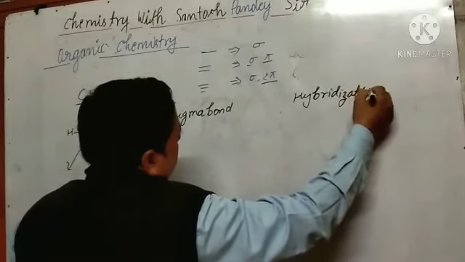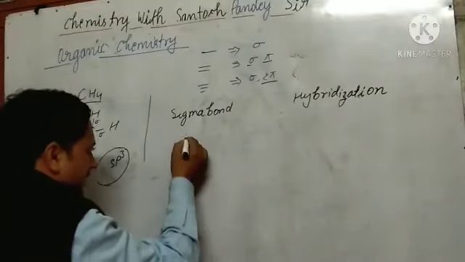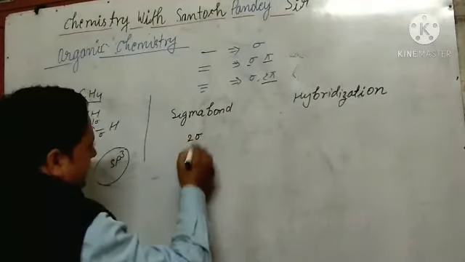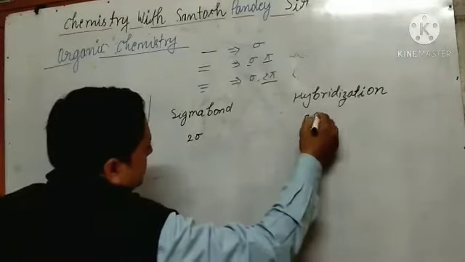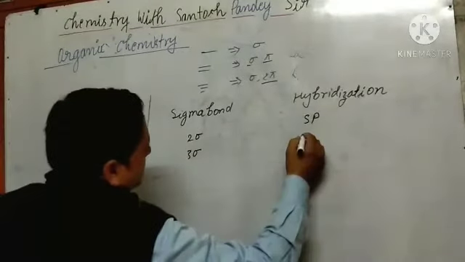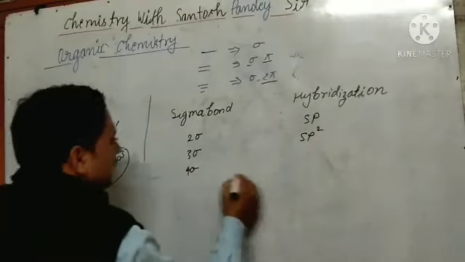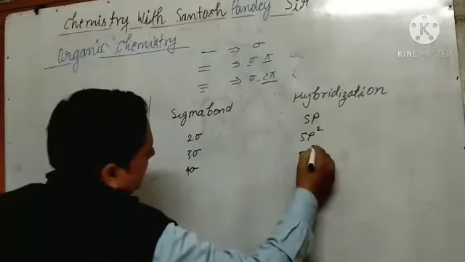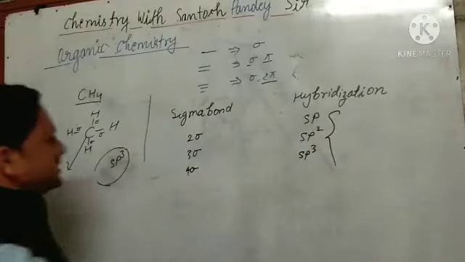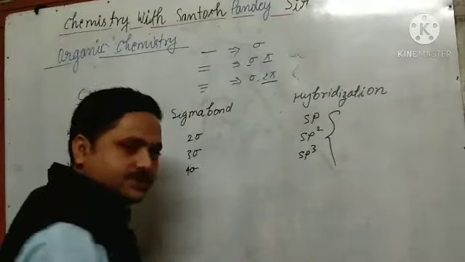Sigma bond and hybridization. Here I am writing: if 2 sigma bonds are there, that is sp hybridization. If 3 sigma bonds are there, there is sp2 hybridization. If 4 sigma bonds are there, that is sp3 hybridization. On this basis we can say the hybridization.